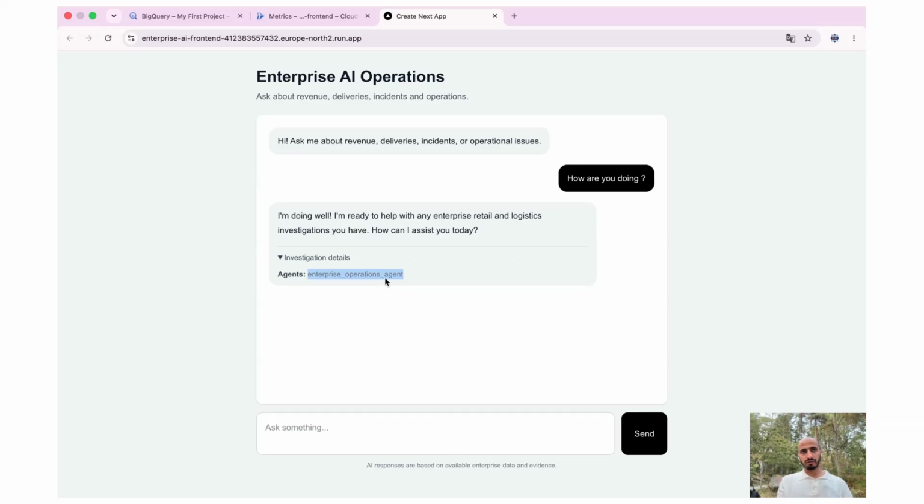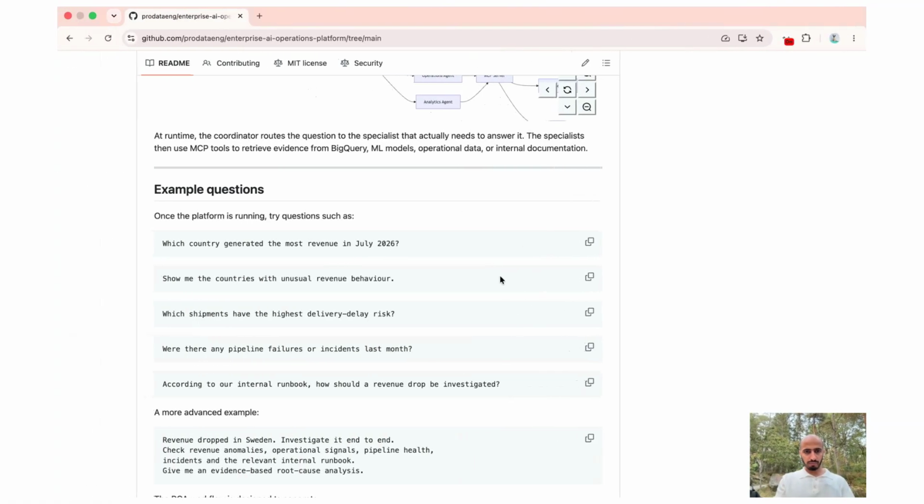So we build a few agents, and I'll show you in the code that each agent is supposed to answer a specific question or a specific domain. Let's put it this way. Each agent also has different tools and MCPs. Let's not dive into that right now, but let me start with this question.